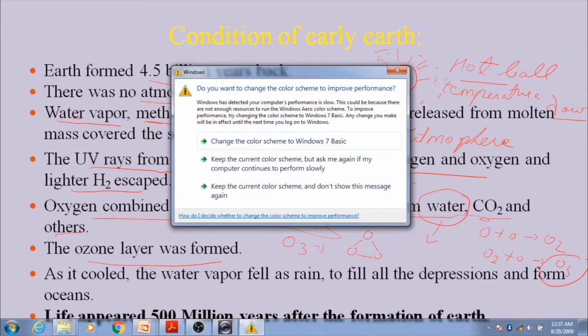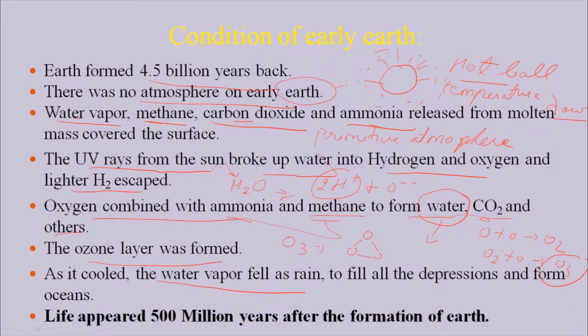As the Earth cooled down, the water vapor fell as rain. In the beginning, this water, H2O, was in the form of gas, that is, it absorbed heat. When it started cooling down, condensation took place.